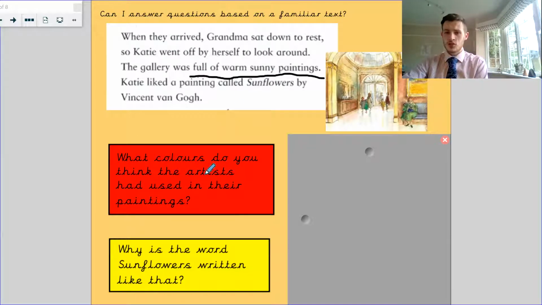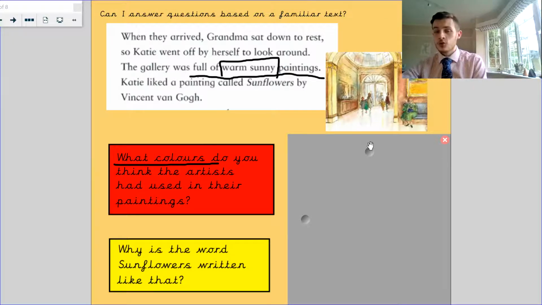That's what this question's talking about. It's not talking about the next painting. It's talking about those warm, sunny paintings. The question then says, what colors do you think they used? So you need to think about what colors you think of when you hear the words warm, sunny paintings.